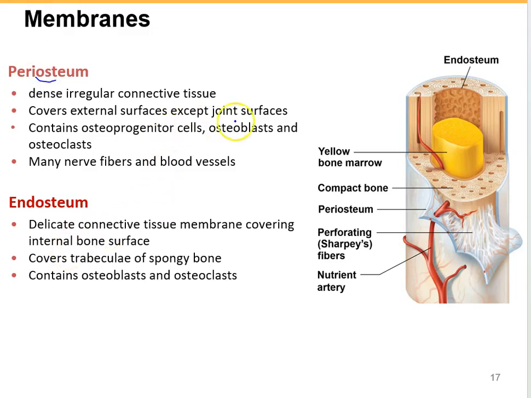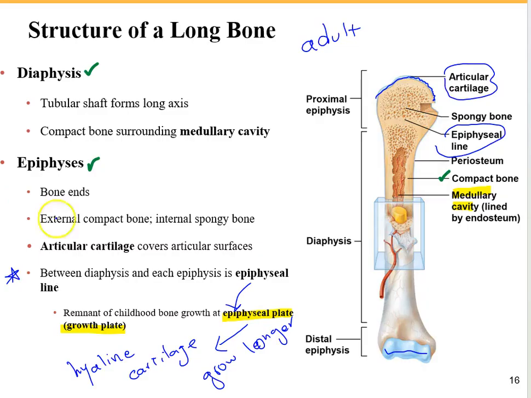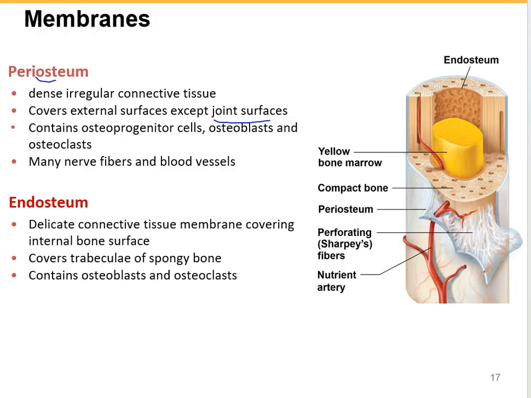Except at the joint surfaces, where we have the articular cartilage, we do not have periosteum. If you look at this picture, you can see periosteum covers all parts of the bone from outside except the articular cartilage. It contains osteoprogenitor cells, osteoblasts and osteoclasts, and also many nerve fibers and blood vessels.